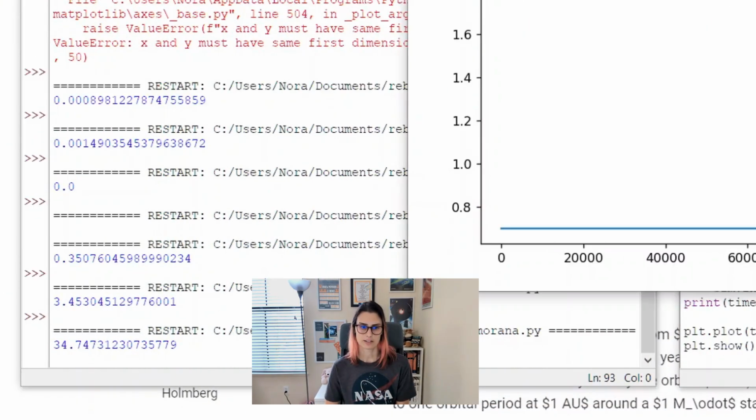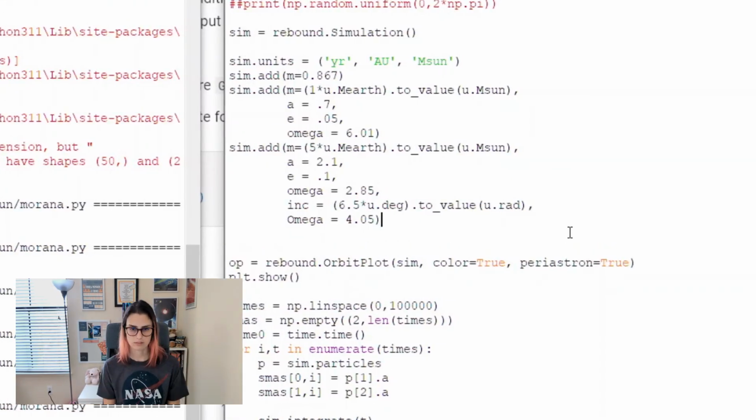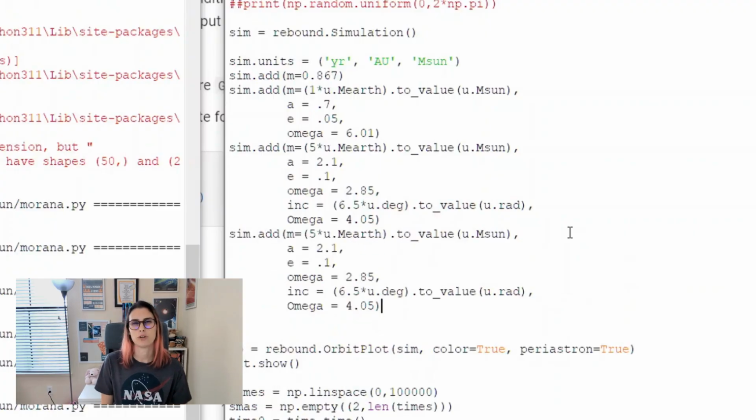So that took 34 seconds. Ta-da! So we're good with those 2 planets. Let's add another planet. Let me just copy this one. Let's give it a weird planet.